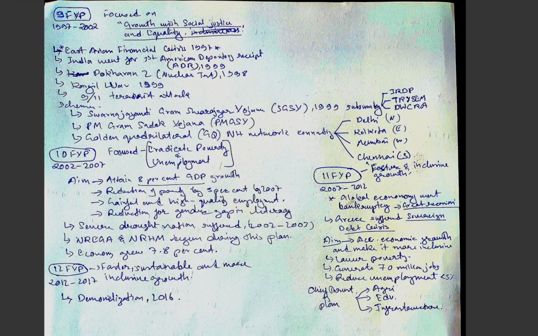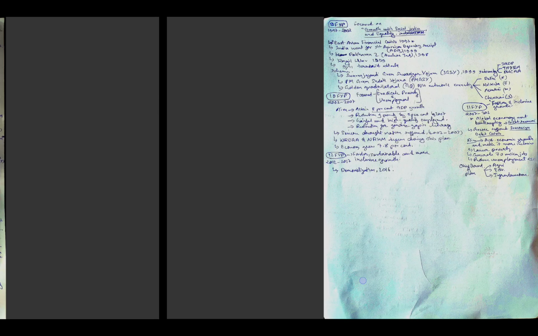In 2014, during this plan, the government changed and the plan was considered inoperative, and demonetization also took place in 2016. It saw growth of 6.8%. So this was about the twelfth five-year plan.